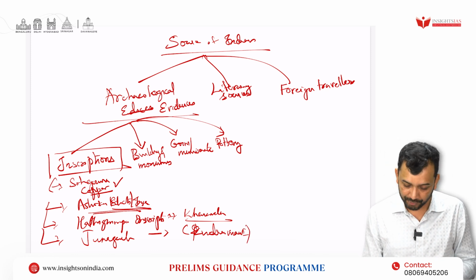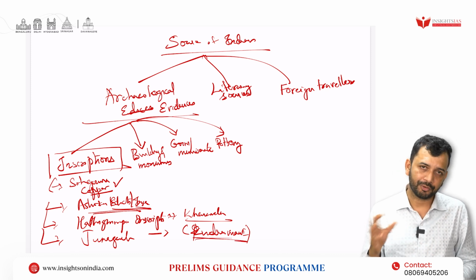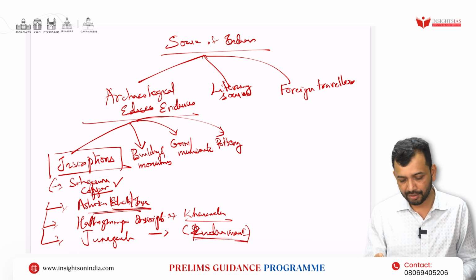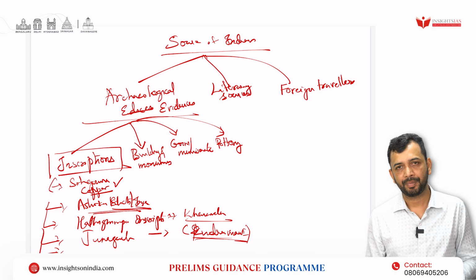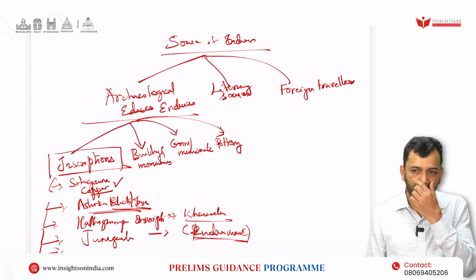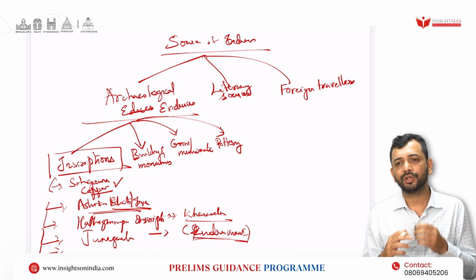For us, it is Rudradaman, where he has talked about the renovation of the Sudarshana lake, which was constructed during the reign of Chandragupta Maurya. So that also you will come to know. Then you can have various inscriptions, right? Some also talk about social life. Some also talk about social practices.